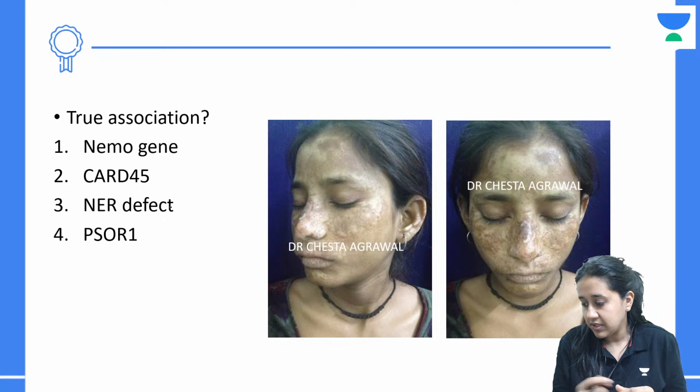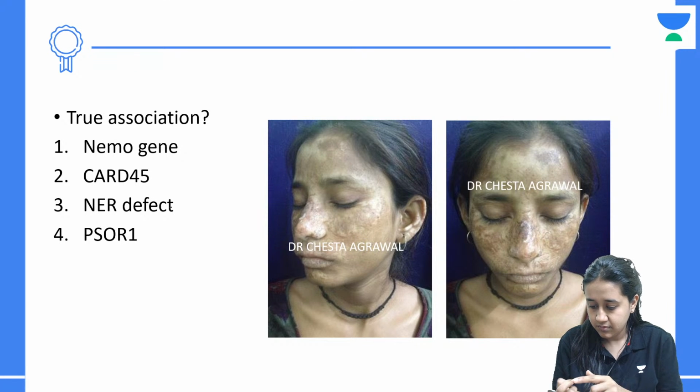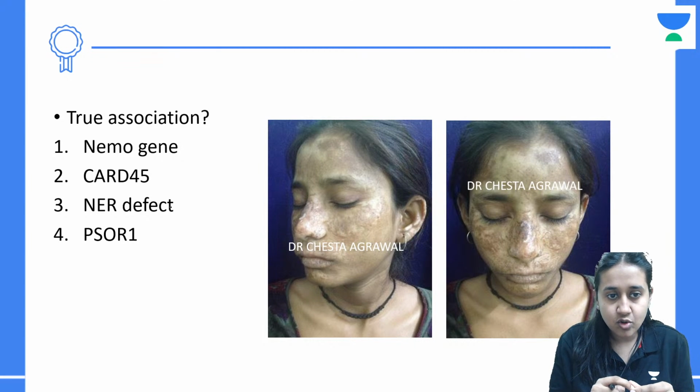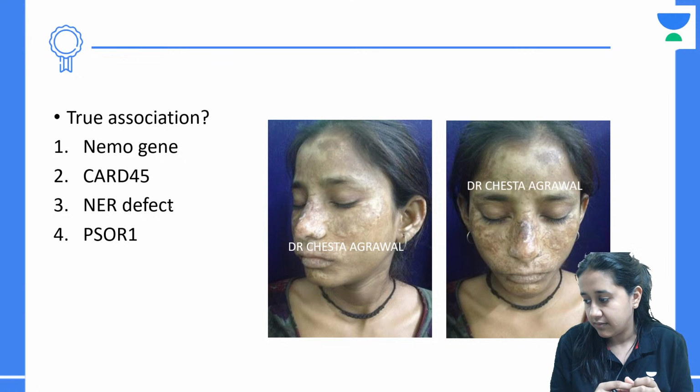Very nice, Prasanna. True associations: Nemo gene, CARD45, NER defect, or SOD1.